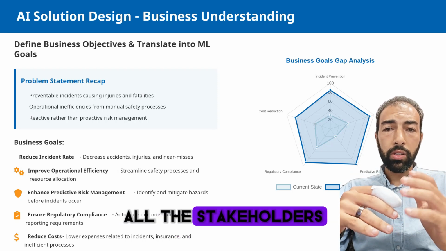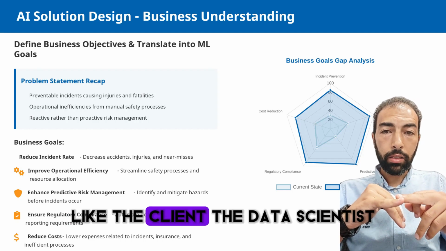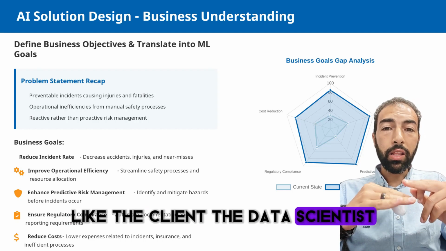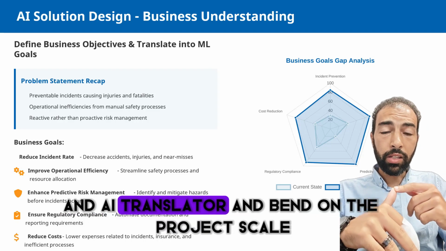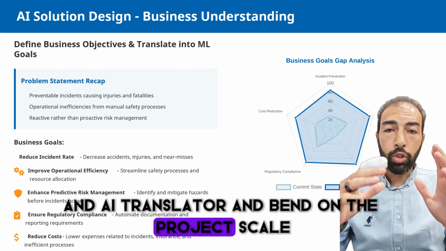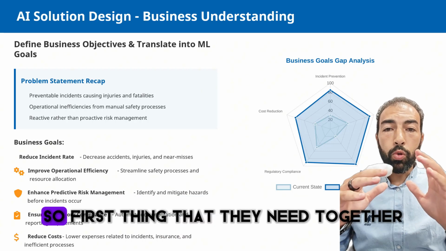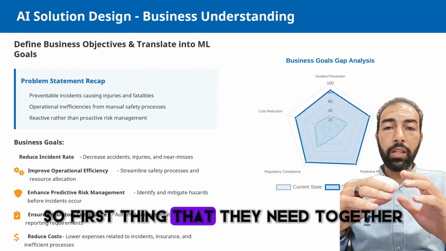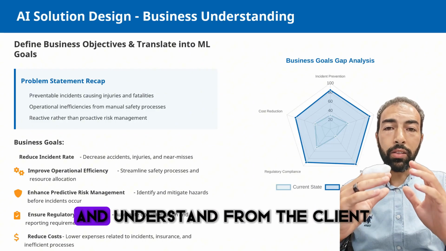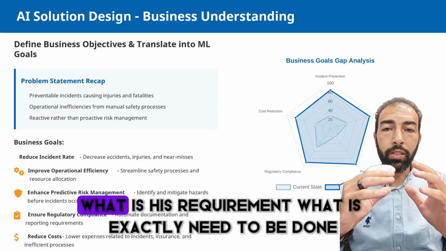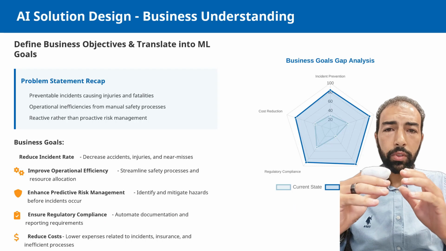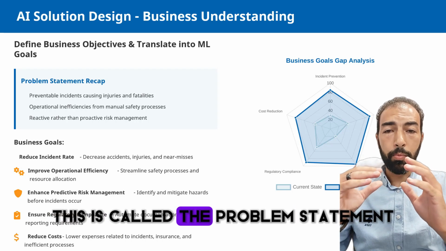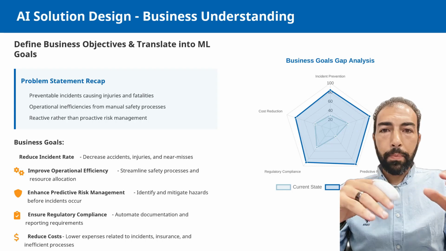The stakeholders, like the client, the data scientist, the AI engineer, the domain expert, and the AI translator, depending on the project scale, first need to understand from the client what the requirement is, what exactly needs to be done. This is called the problem statement.